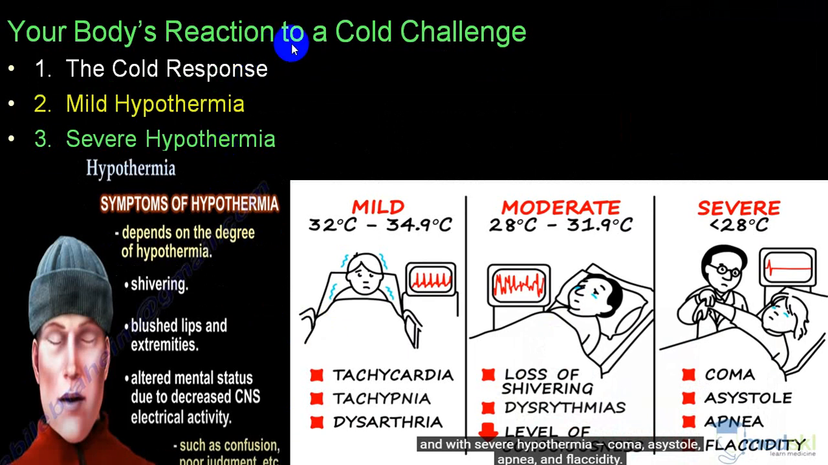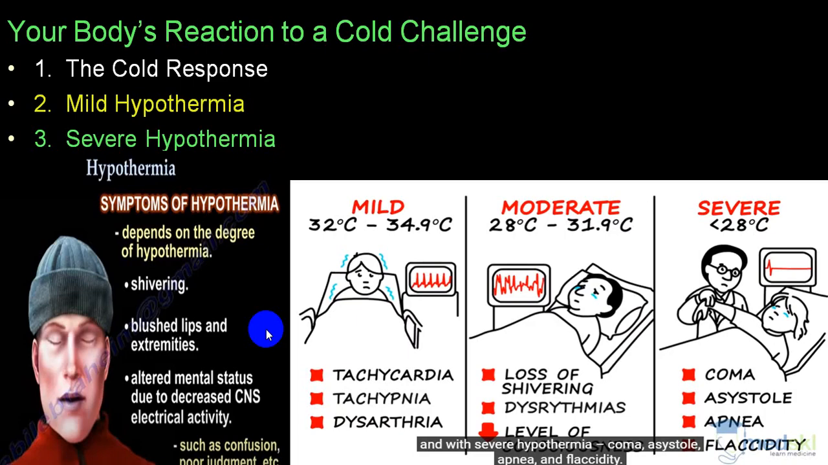So you will have different phases of reaction to the cold challenge. One is cold response, then you go to the stage we call mild hypothermia and severe hypothermia. Initially, symptoms of hypothermia depend upon the severity. So you start getting shivering. There will be blushed lips and extremities, altered mental status due to decreased CNS electrical activity. The person will have confusion, poor cognitive functions, poor judgment, etc. And when it becomes very severe, the person can be unconscious.